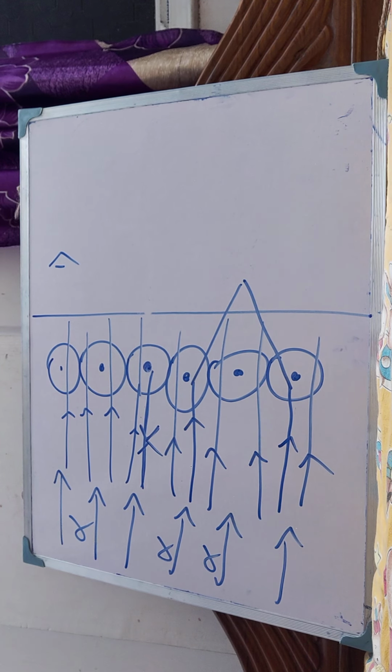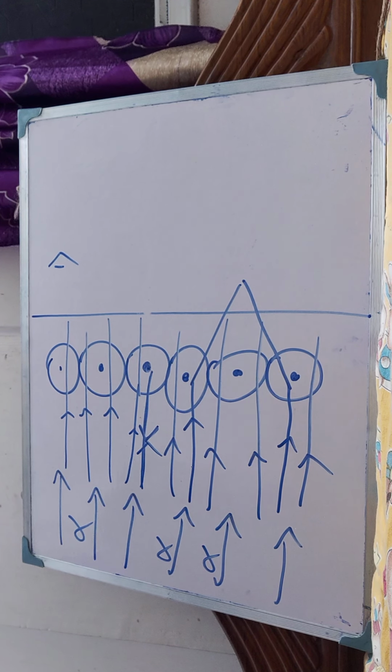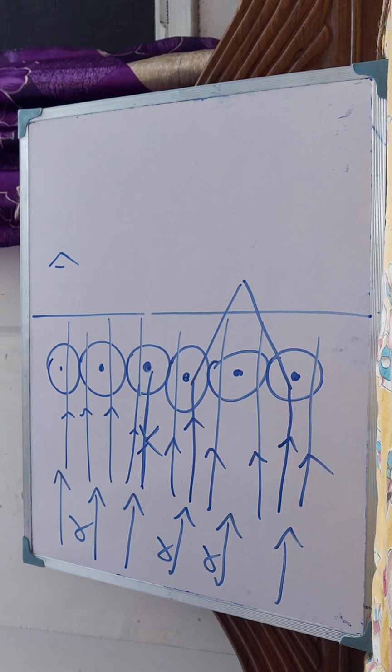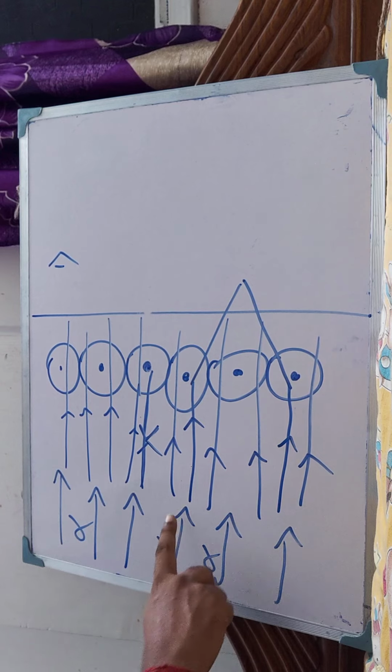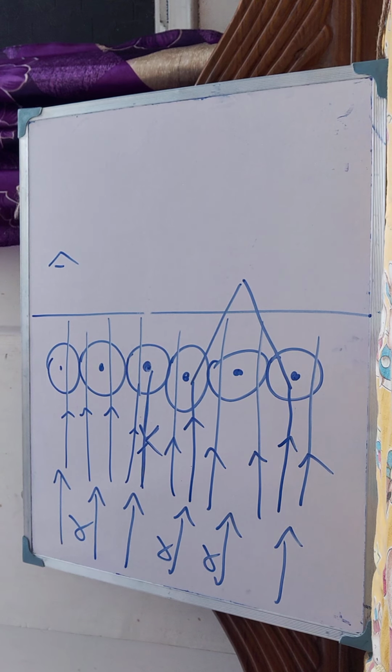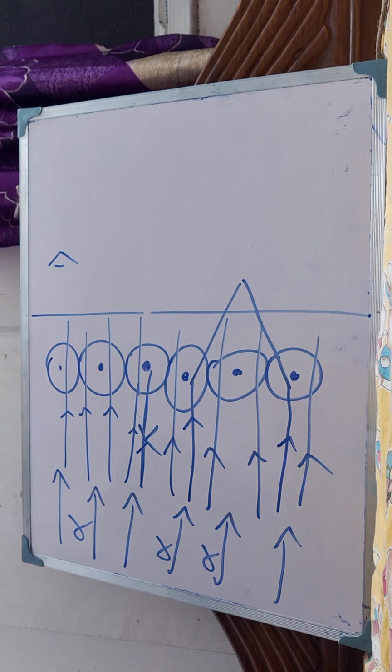If I hit an alpha particle at a human body, it may or may not pass through, because our body is not porous. But gold foil is porous. If I throw tens of thousands of alpha particles, 9,997 will pass through, two will just change their direction, and only one will come back through the same path.